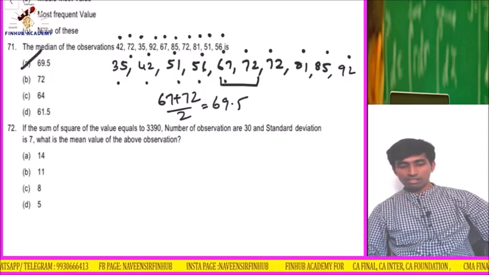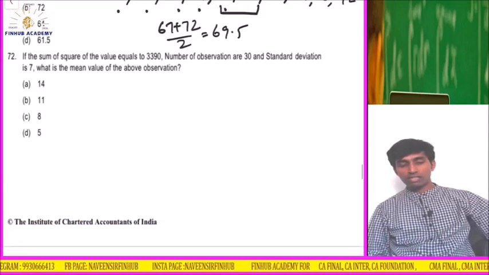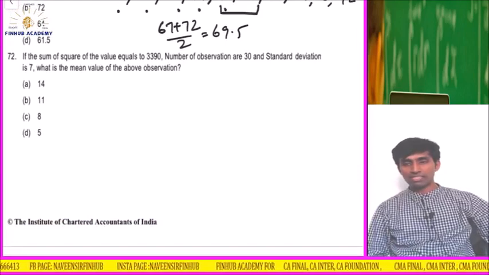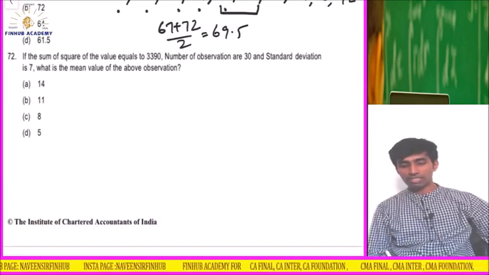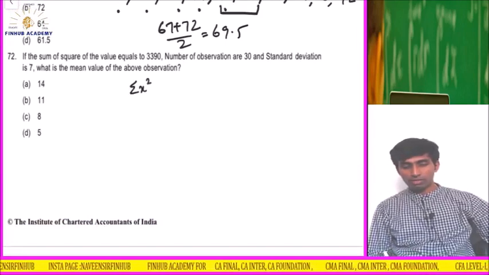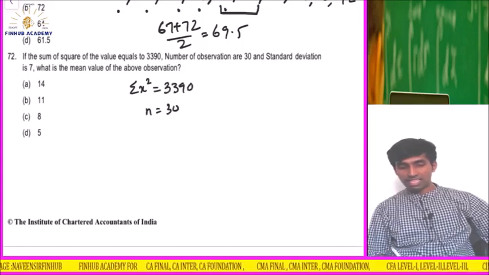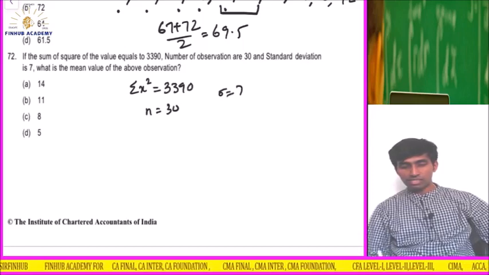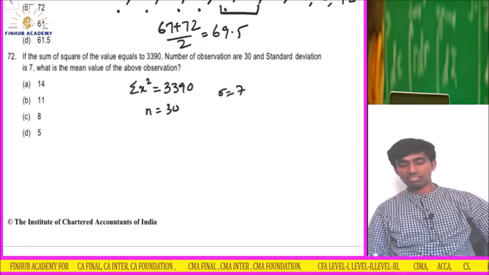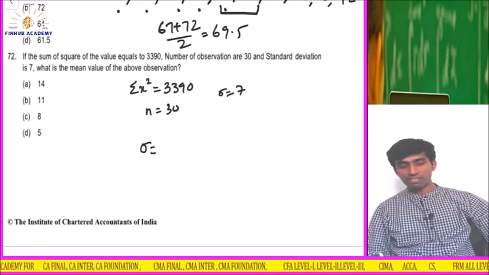If the sum of the squares of values is 3390, number of observations is 30, standard deviation is 7. So what is the mean value of the observations? X bar. So we know that for standard deviation there were two formulas.